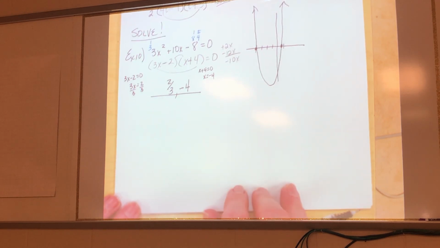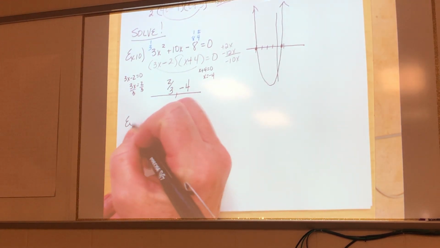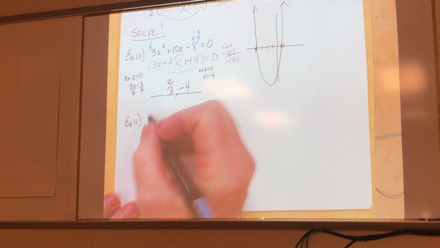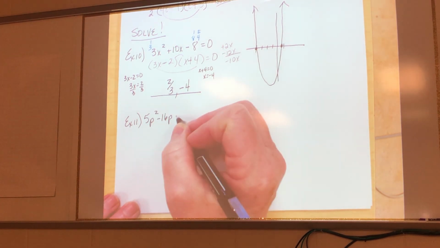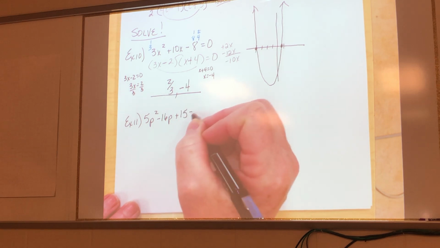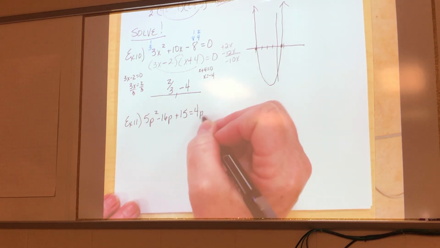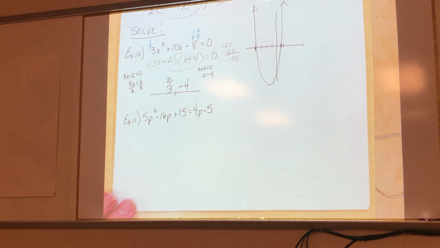All right, here we go. The next one, example 11. 5p squared minus 16p plus 15 equals 4p minus 5. Wow. What are we going to do with this guy? Combine my terms, because we have to make it equal to what? 0.